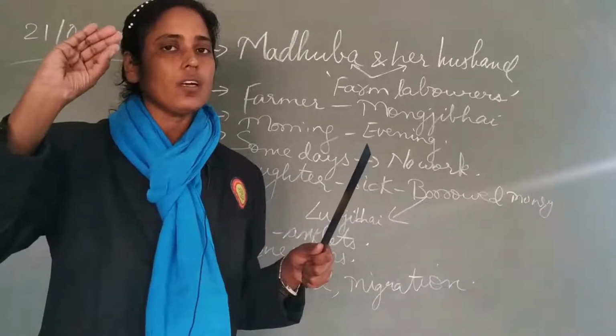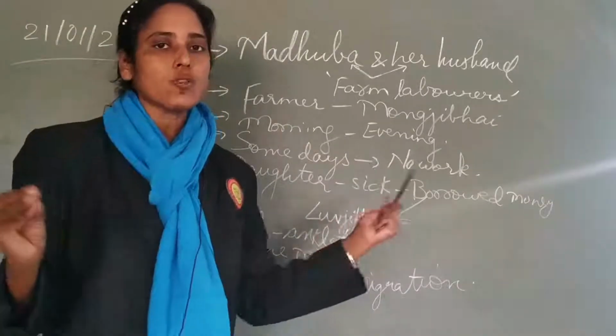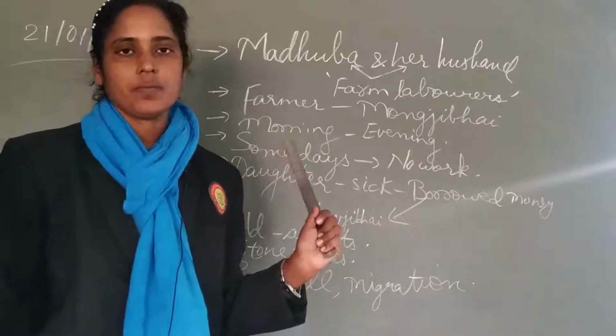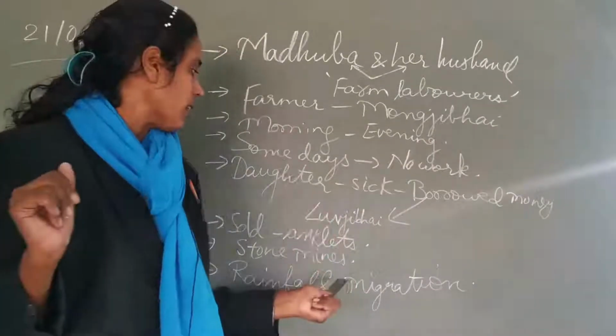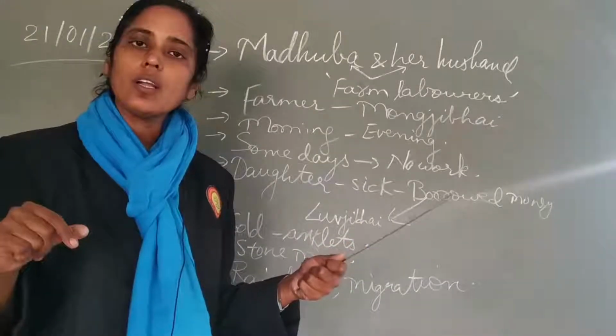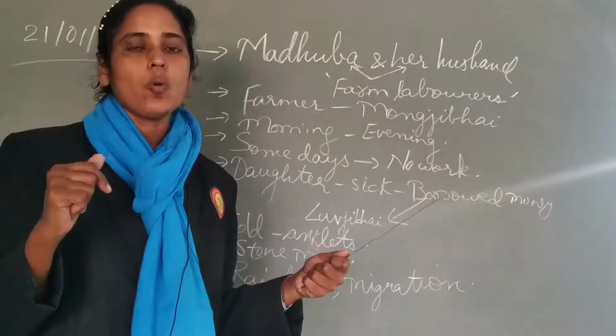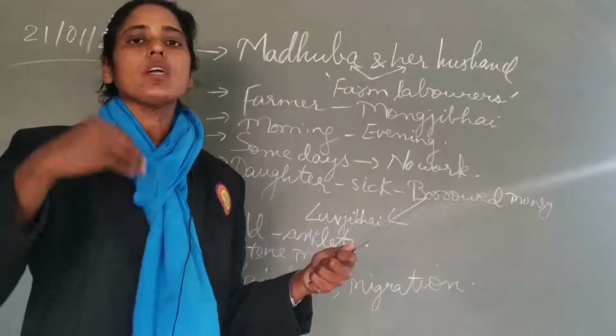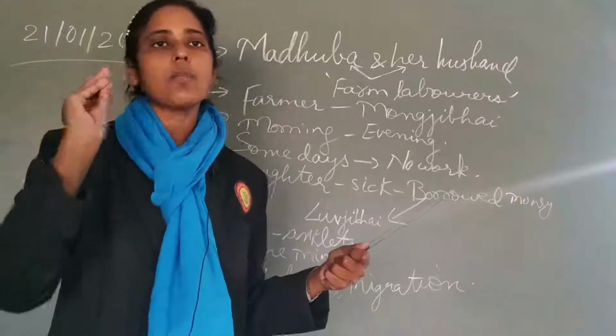After treating her daughter, she thought, now I have to return the money back to Lavji Bhai, from whom she borrowed the money. So she sold her anklets. This happened many times in her life. So she thought that if I sit like this, when there is no work, I'll starve. I'll have no food to eat and feed my family. So she began to go to work in stone mines also.